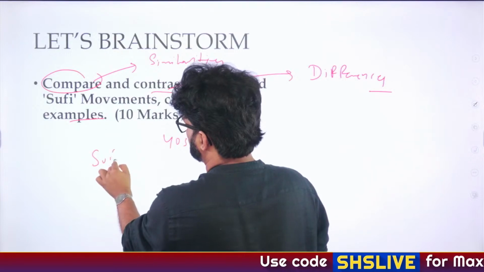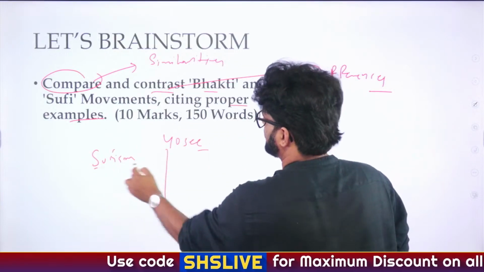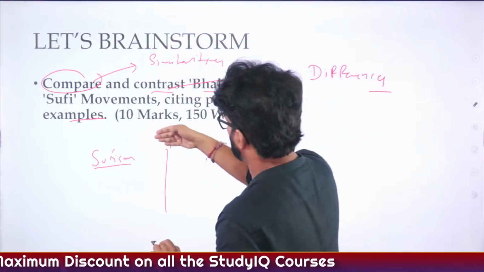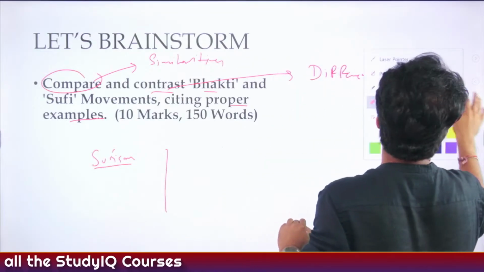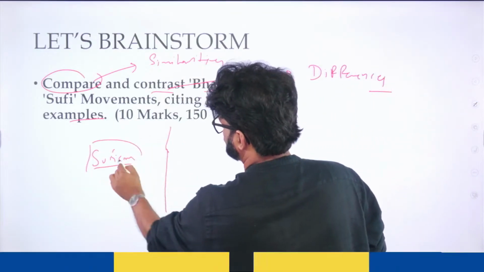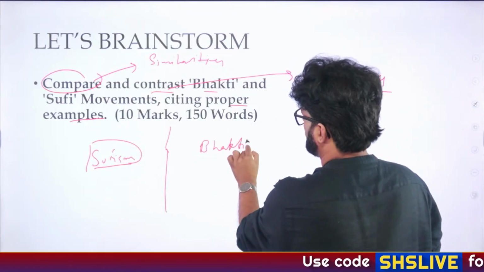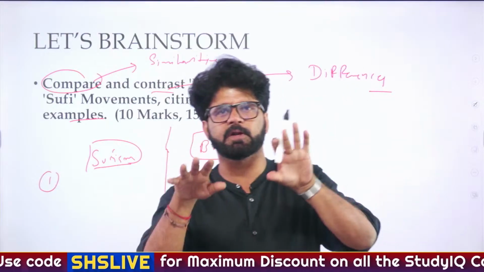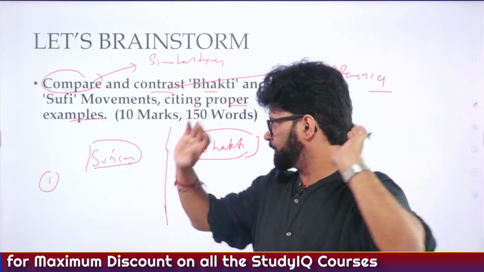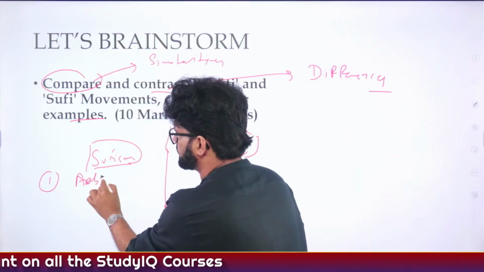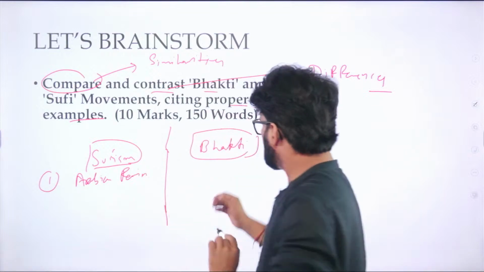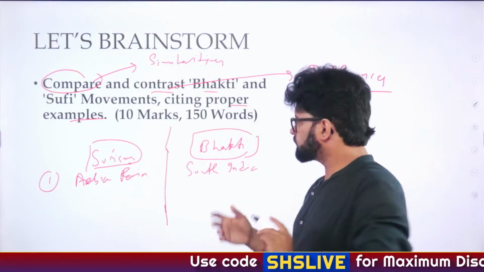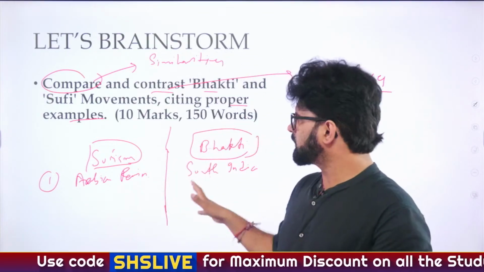Let's say I write Sufism here, and Bhakti here. What are the things which are different? The first point, which we have discussed initially, is that Sufism originated from the Arabian Peninsula, as old as the Arab conquest of Sindh. So the Arabian Peninsula is the origin point of Sufism, and from there it came to the Indian subcontinent. For the Bhakti movement, the origin point is South India, with Sankaracharya and all those things. So we know the Bhakti movement emerged from South India.